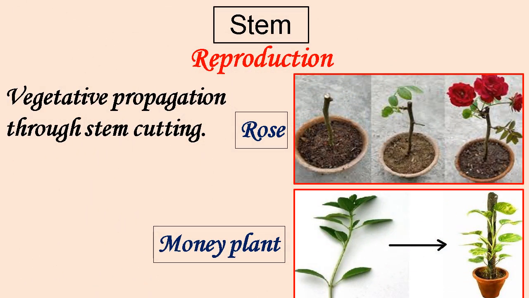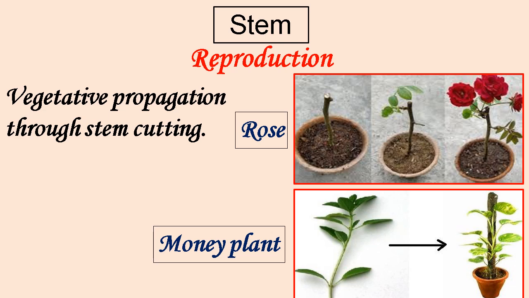In some plants, stem performs the function of reproduction. This type of reproduction is called vegetative propagation. Cutting is the process in which the stem of a plant is placed in moist soil or water to generate new plant, as shown in the picture.